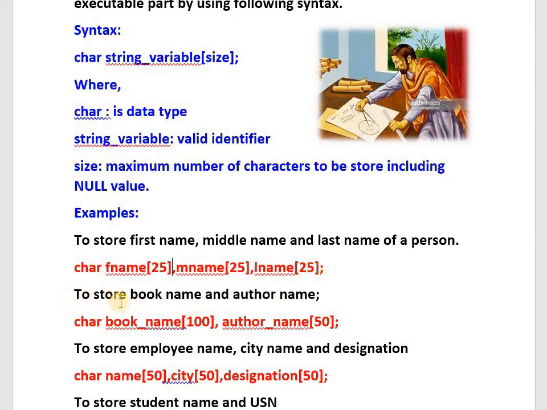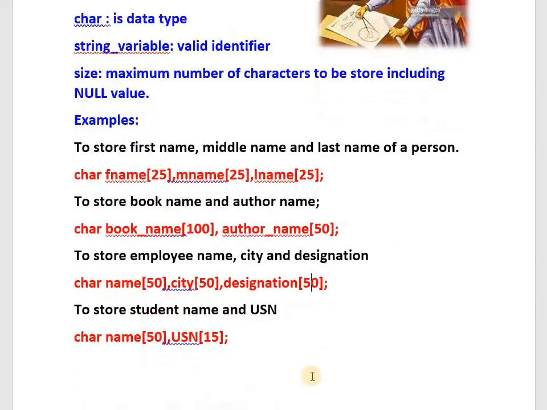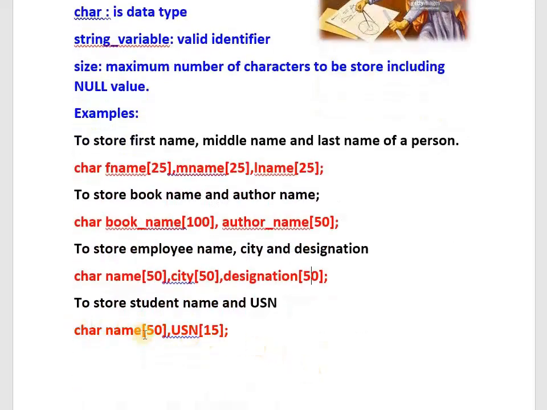I would like to store a book name, book_name[100], and author_name[50]. You can use an underscore to join two words as a single word, or you can type the identifier continuously also. I would like to store the employee name, employee city name, and employee designation. Employee designation means professor, assistant professor, manager, center manager, assistant, like that. char name[50], city[50], designation[50]. I would like to store a student name and university number. char name[50], USN[50]. All these are called declarations of string variables.